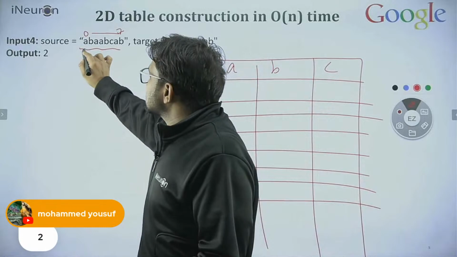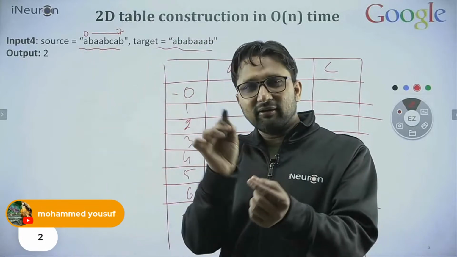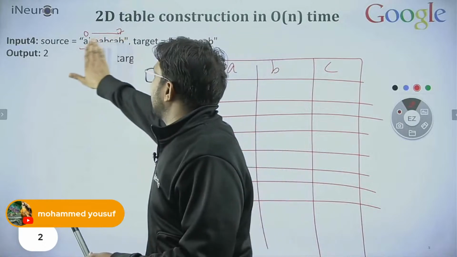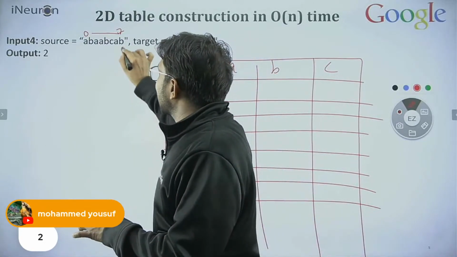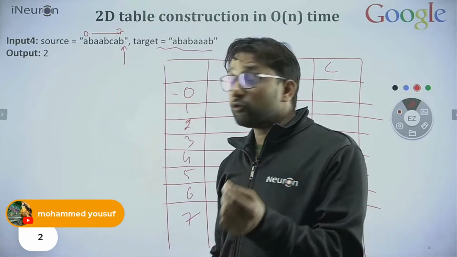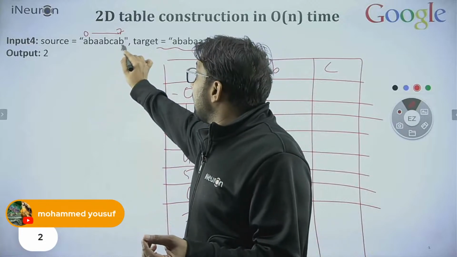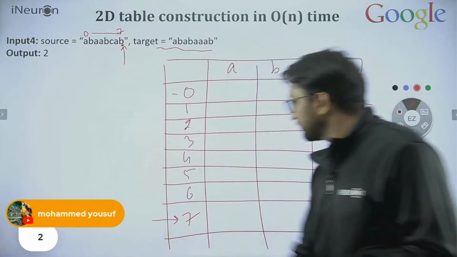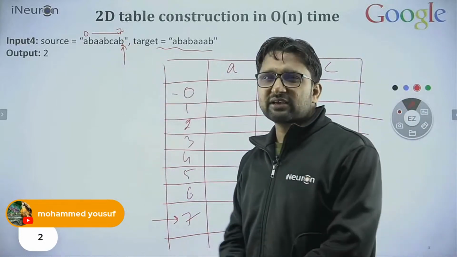Rather than searching for the first element from the starting, maybe you can start from the end. That's it. You can start from here and find out. After the 7th position, you can start filling the table starting from the downside.